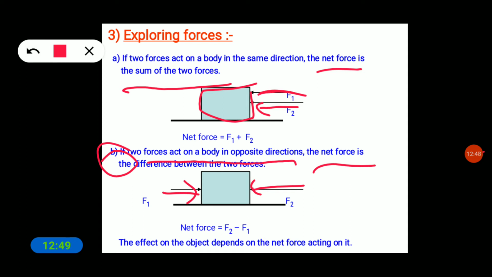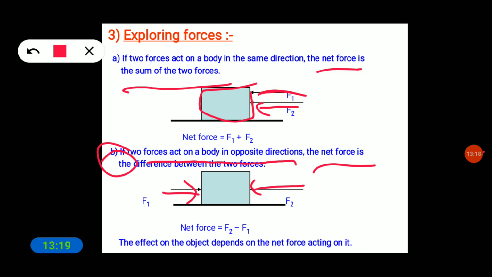So here is what we can say about the effect of force: the effect on the object depends on the net force acting on it. The effect on the object means, if we apply the force in the same direction, the object can change its position.